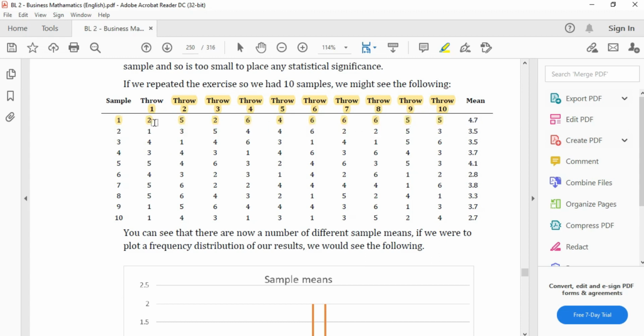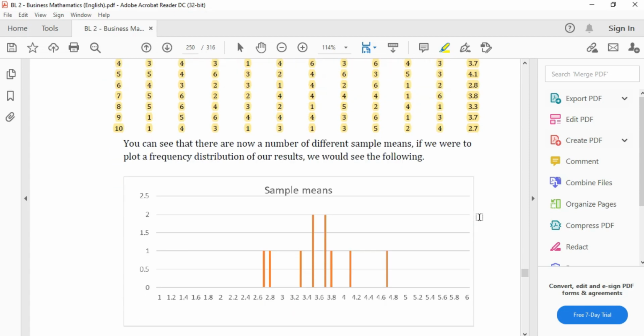First of all, they got number 2 on the dice. Then they got 5, next 2, next 6, next 4 and so on. The total of this divided by 10 items will give you a mean of 4.7. Likewise, they did the same for 10 samples.